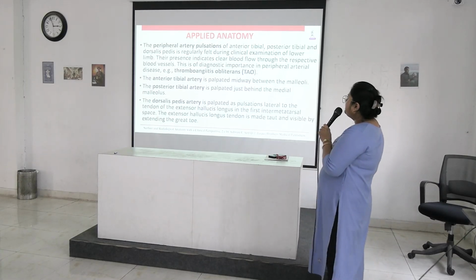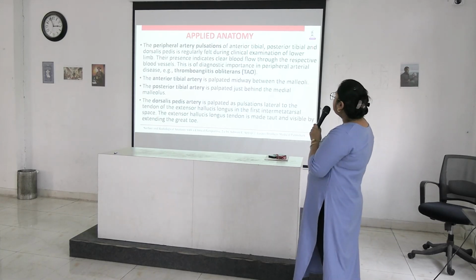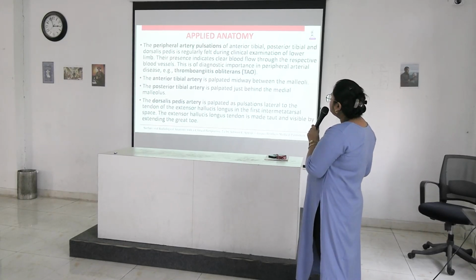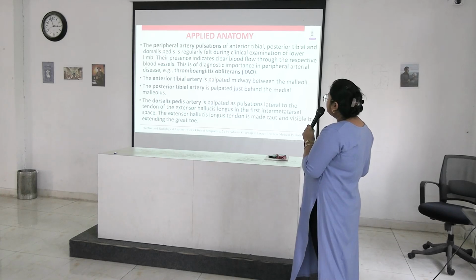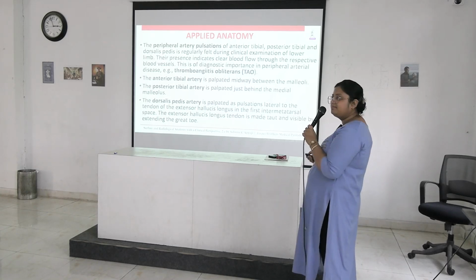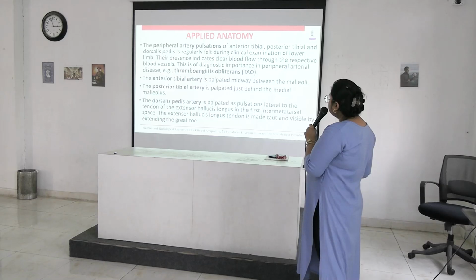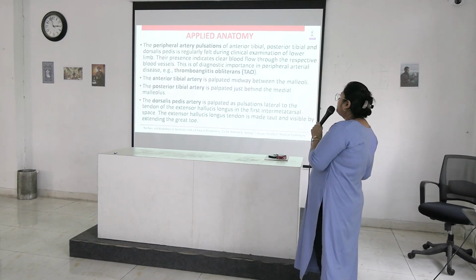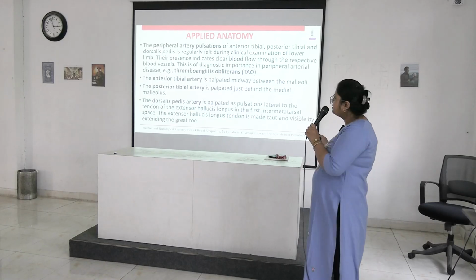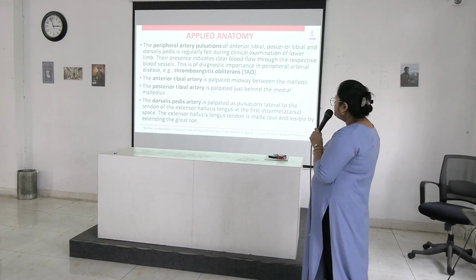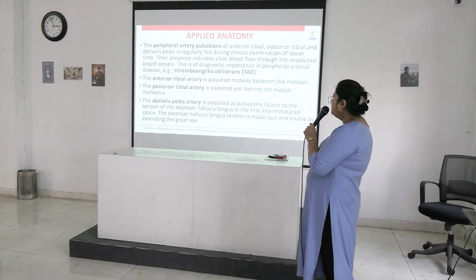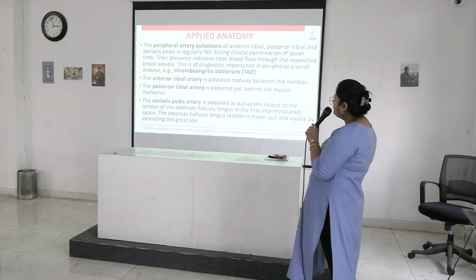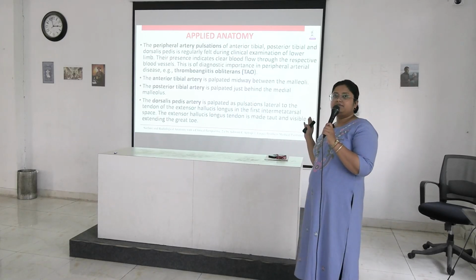Next is peripheral arterial pulsation of the anterior tibial, posterior tibial and dorsalis pedis. It is regularly felt during clinical examination of the lower limb, and their presence indicates clear blood flow through the respective blood vessels, and this is of diagnostic importance in peripheral arterial disease, for example thromboangiitis obliterans. Anterior tibial artery is palpated midway between the two malleoli. Posterior tibial artery is palpated just behind the medial malleolus. Peripheral pulses you have to take during your clinics.